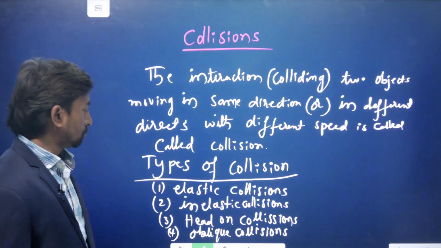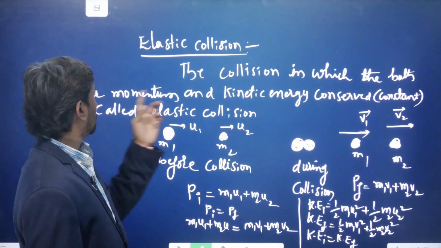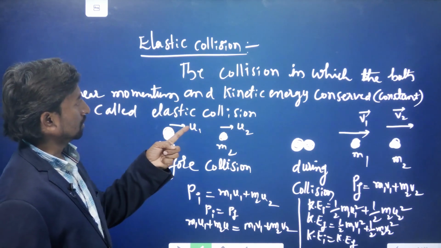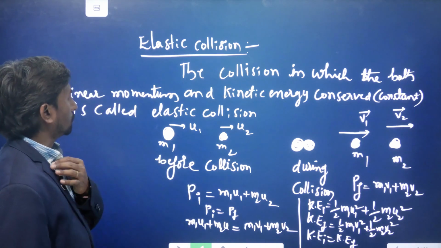Okay. So the first one we'll see is elastic collision. Elastic collision is the collision in which both linear momentum and kinetic energy are conserved. Conserved means constant. That is known as the elastic collision.